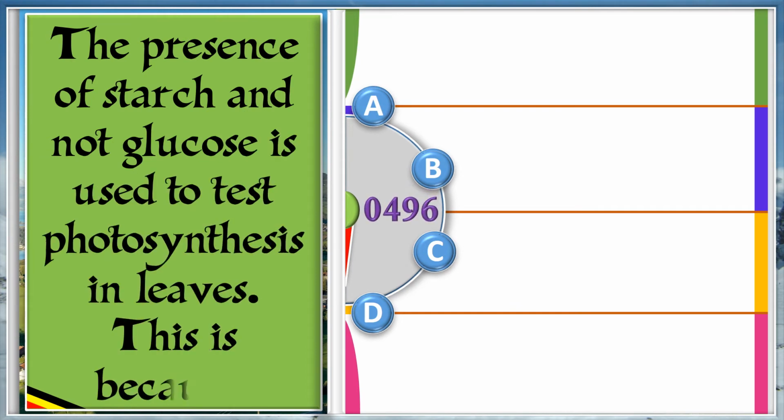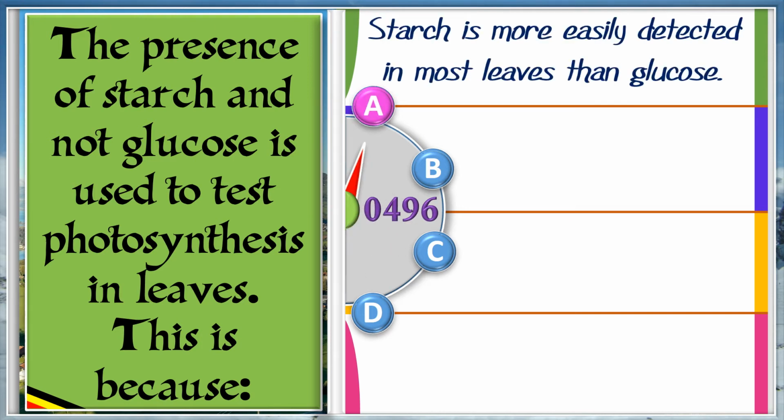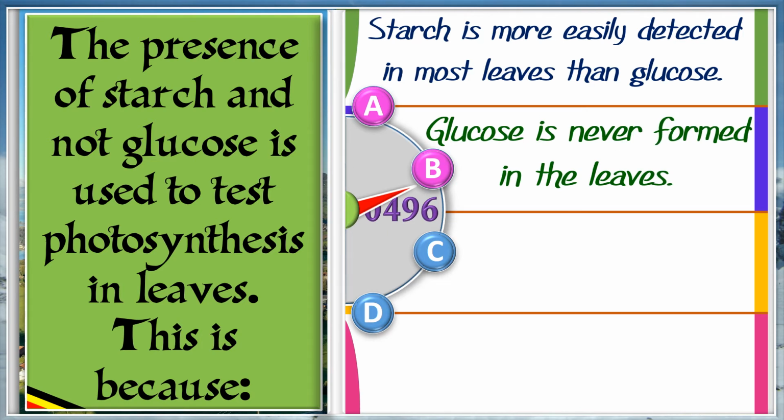The presence of starch and not glucose is used to test photosynthesis in leaves. This is because A. Starch is more easily detected in most leaves than glucose. B. Glucose is never formed in the leaves.